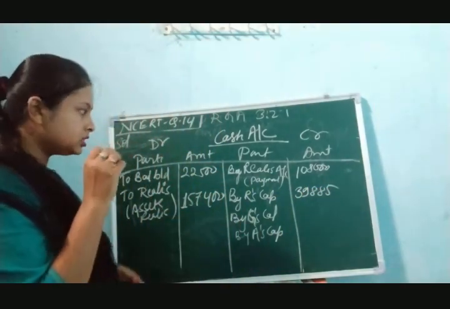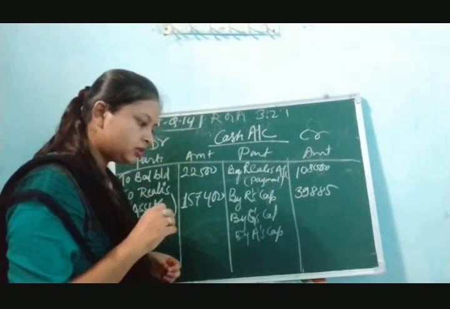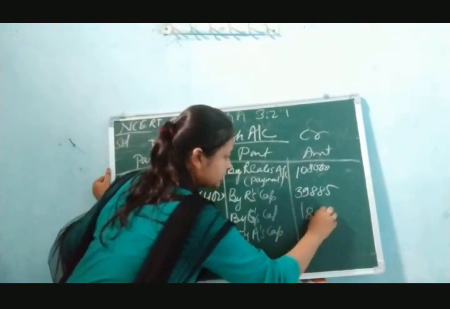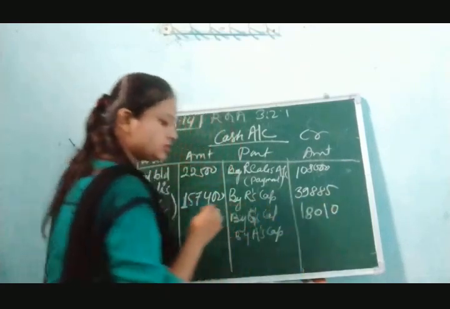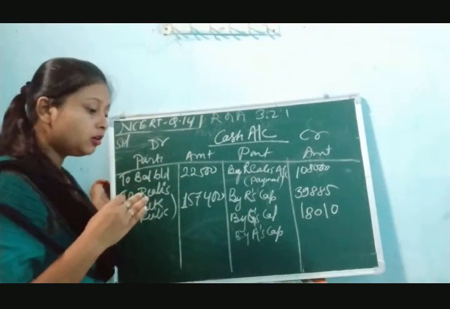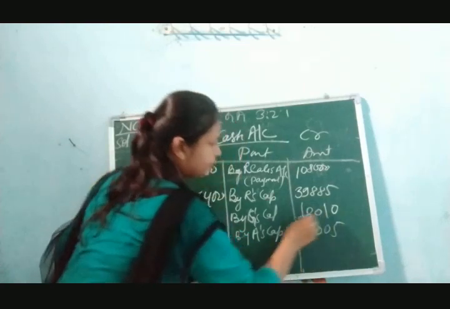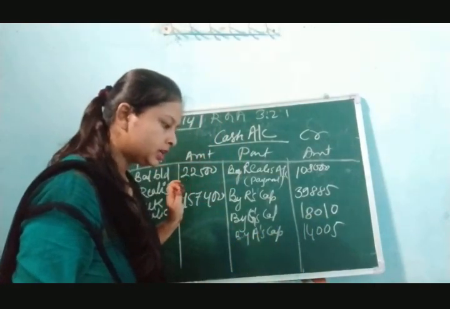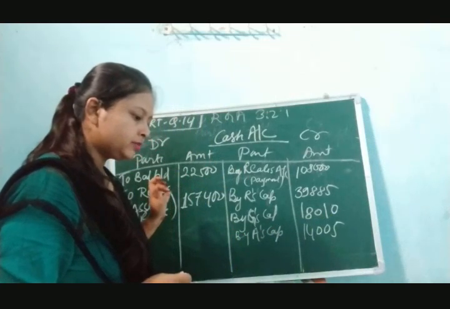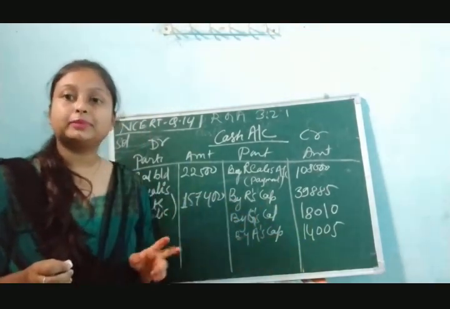Gita's capital was also mentioned there, no? 18,010 was the amount. Okay, and in Ashish's capital we have got the balancing figure, no? That balancing figure is 14,005. So 39,885, then 18,010 and 14,005. These were the balancing figures in the partners' capital accounts which we got.